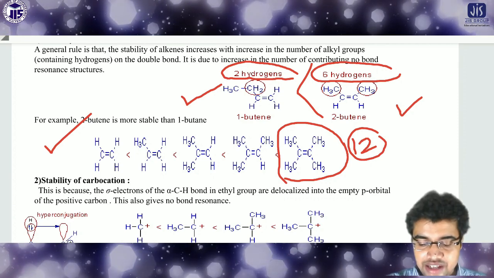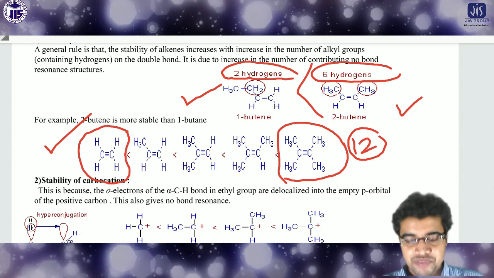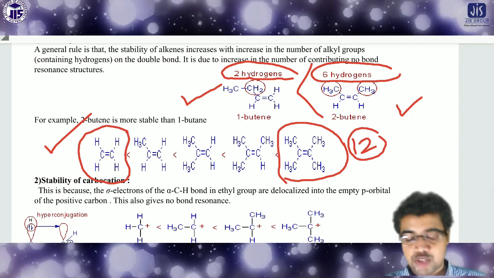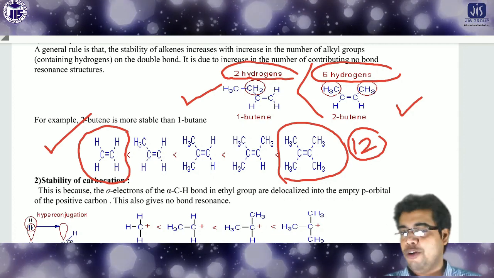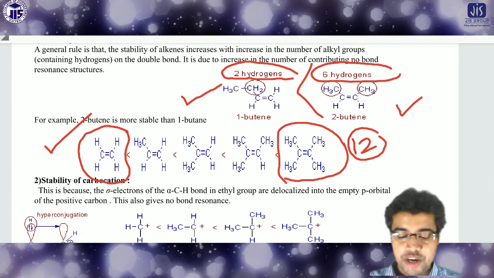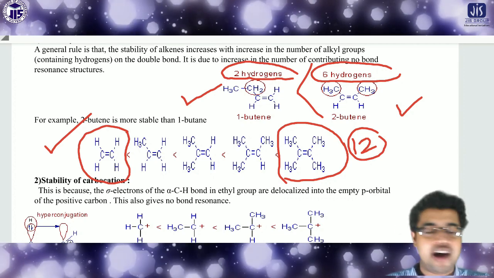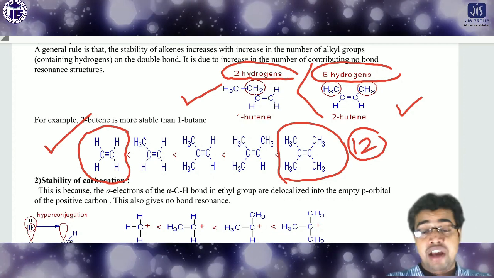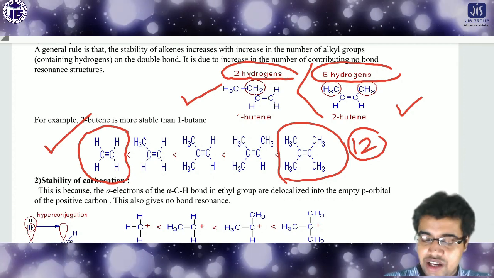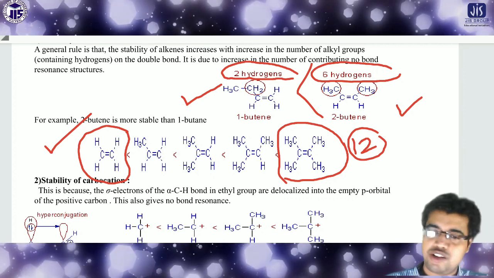In the last compound of the order, the least stable compound, no hyperconjugating structure is possible, so that's why this compound has the lowest stability in the order. In this way we can draw the order of stability. In simple words, the more alpha hydrogens are present in the compound, the more stable it will be, because more hyperconjugated structures will be possible.